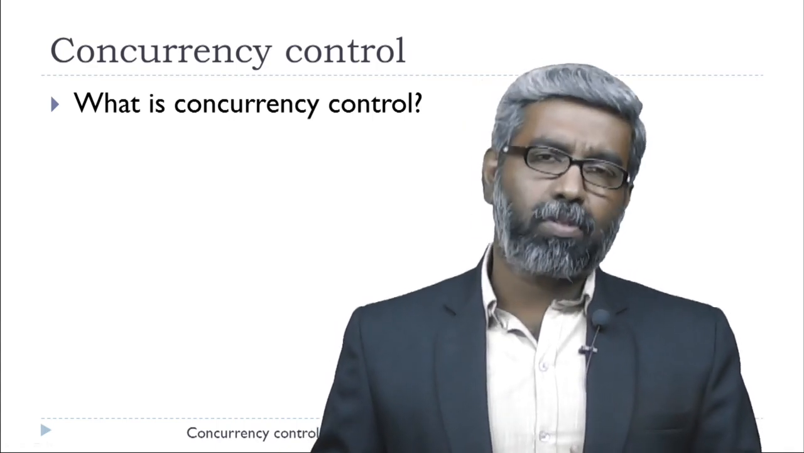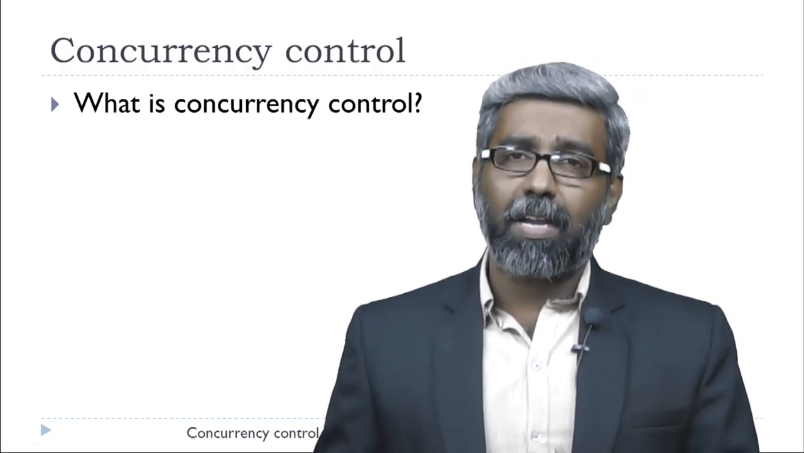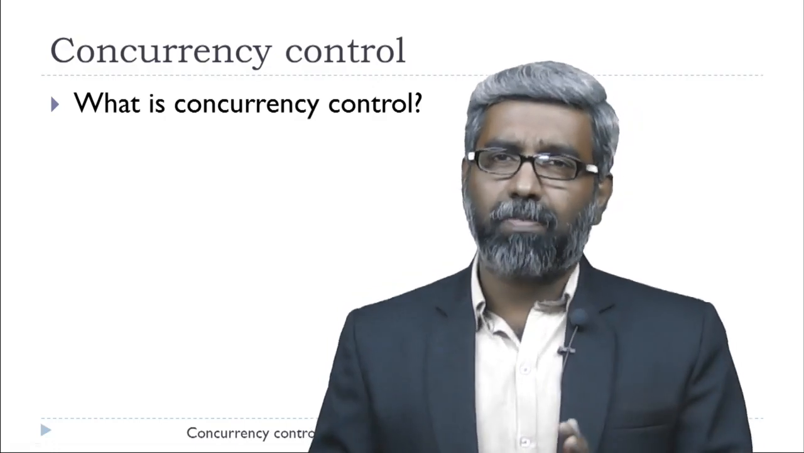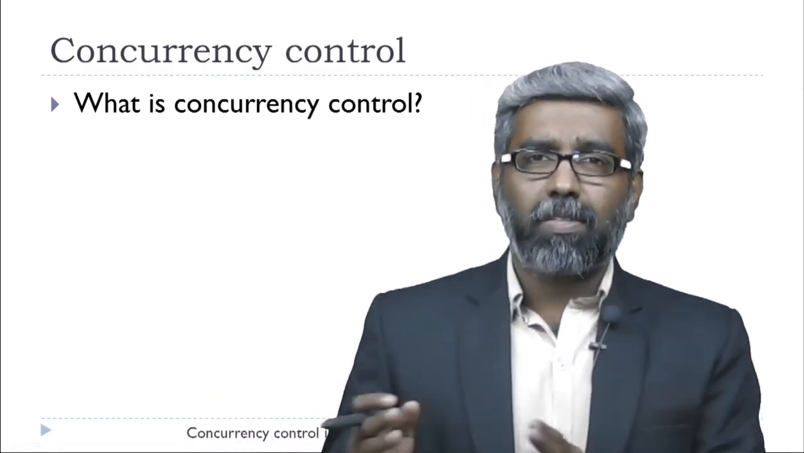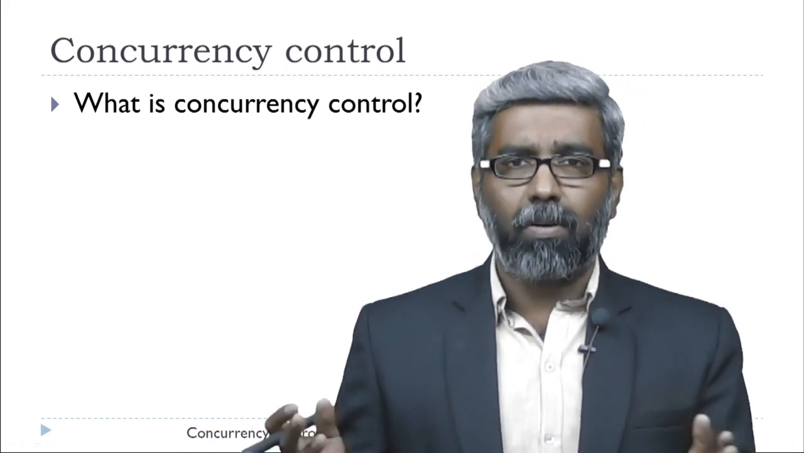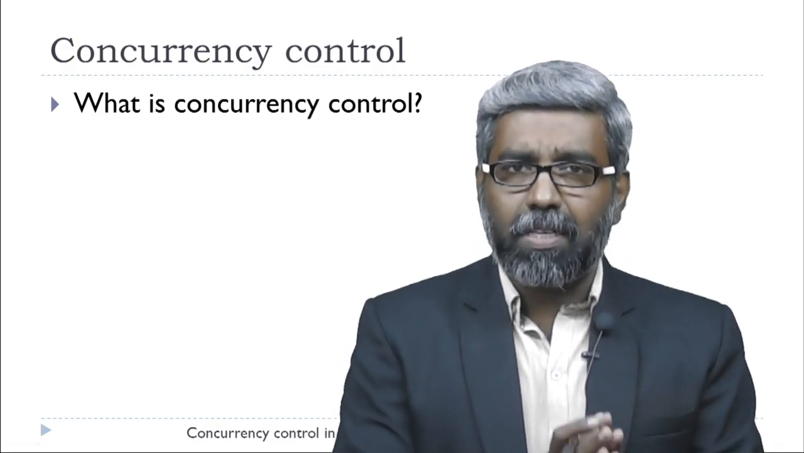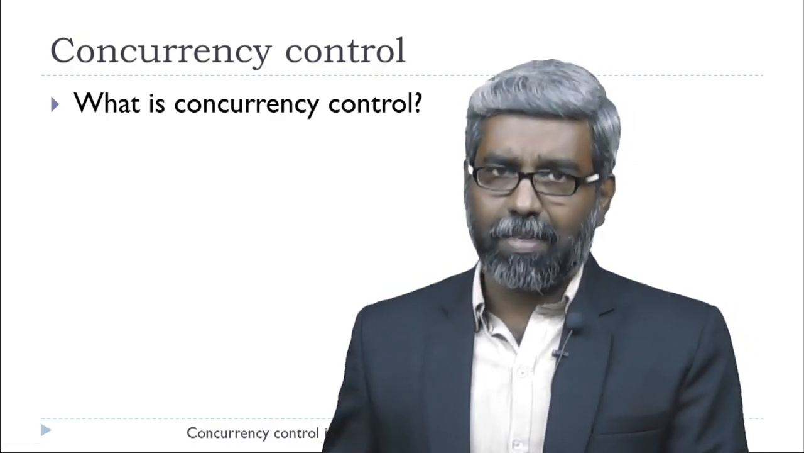What happens if I permit more than one transaction to use the same data item simultaneously? One transaction is going to change the value to, for example, 50. Another transaction is going to change the value from 50 to some other value. As an outcome of these transactions, the result is an inconsistent state.